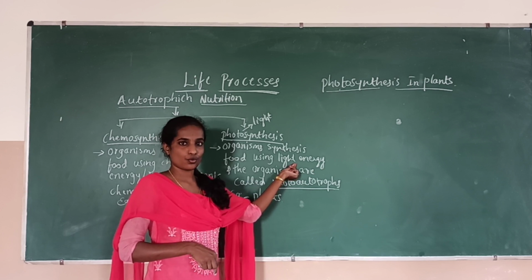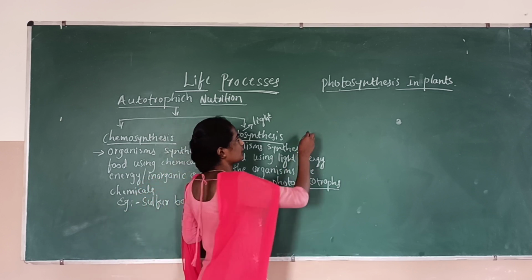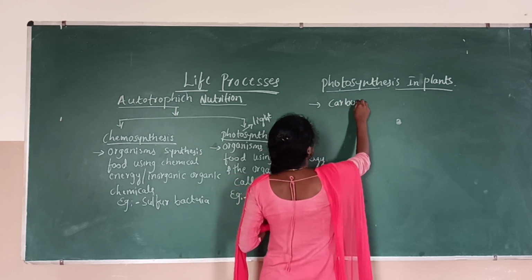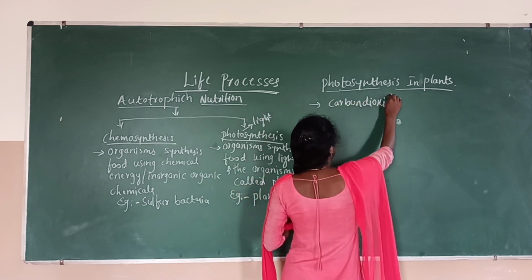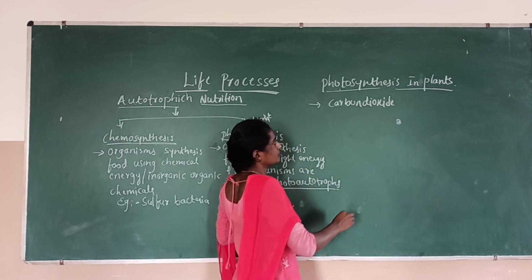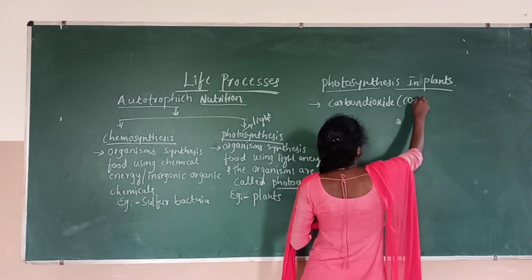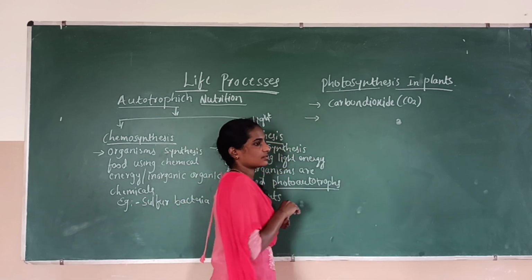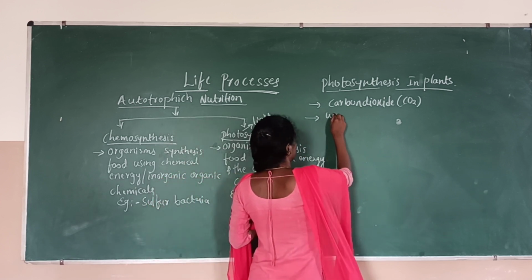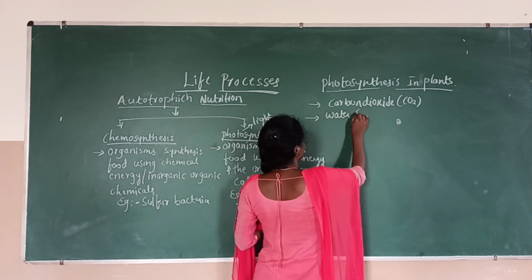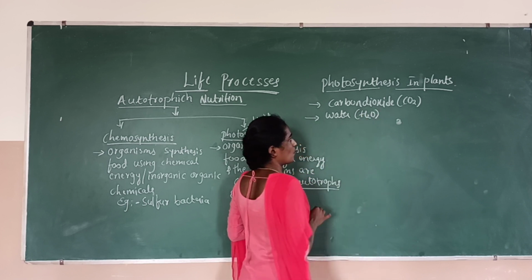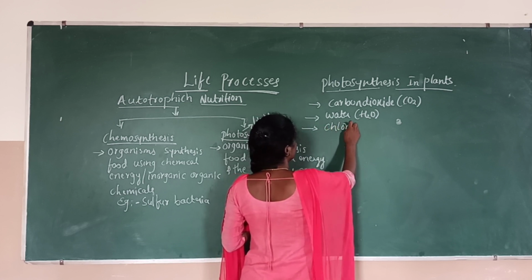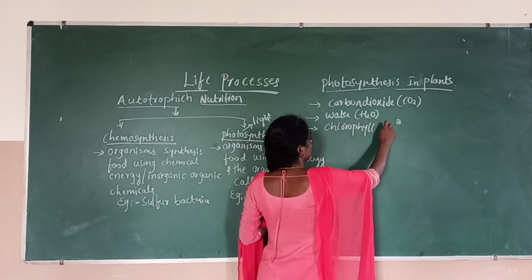The raw materials required for photosynthesis are carbon dioxide, and the second one is water. And the third one is chlorophyll pigment.